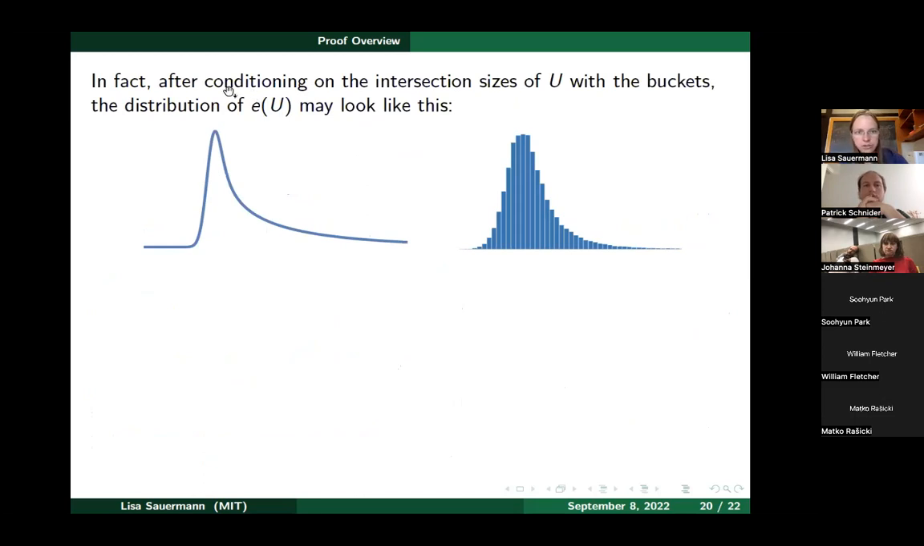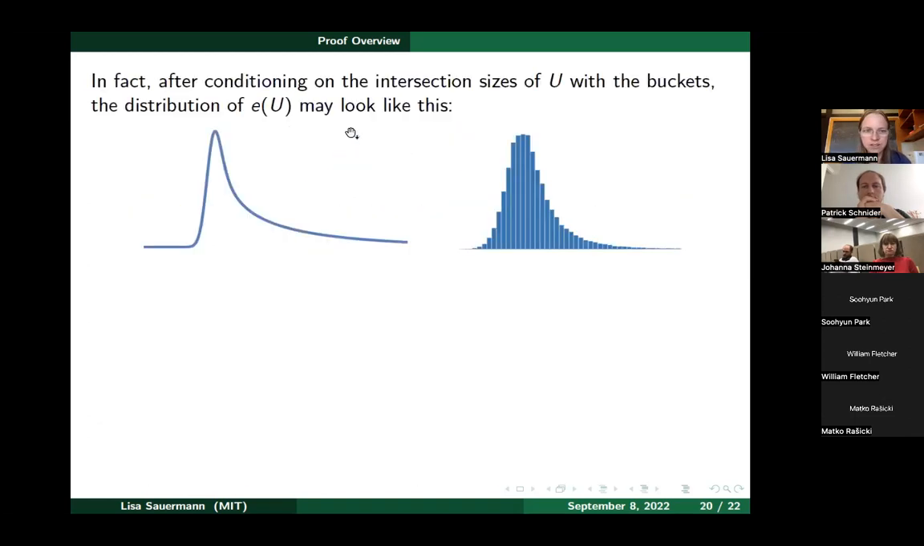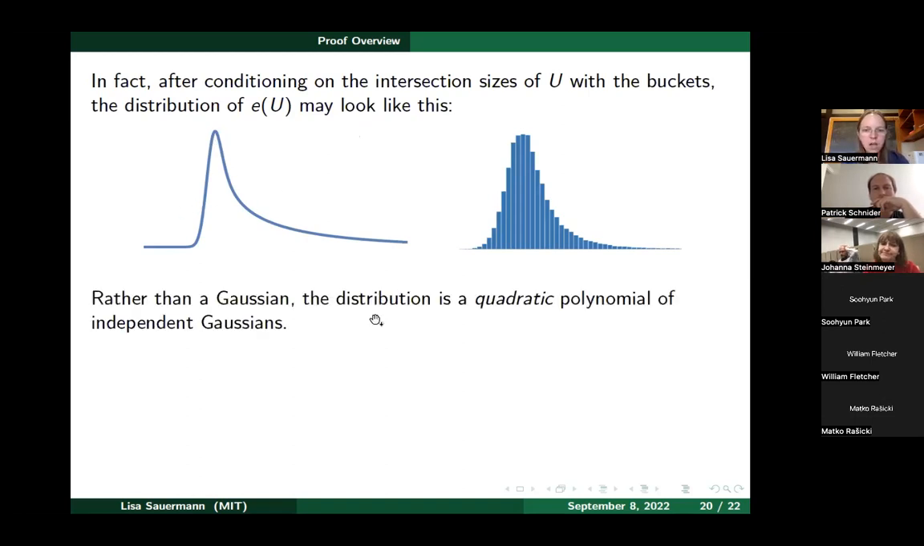So in fact, after conditioning on the intersection sizes of this random set u with these buckets, the distribution of E of u, which in this picture looked like it was just going to be a smaller Gaussian, can actually look like this. The tip of this maybe looks Gaussian-like, but this is certainly very asymmetric. It's not a Gaussian distribution. Rather, the distribution of E of u after this conditioning is a quadratic polynomial of independent Gaussians, it turns out.